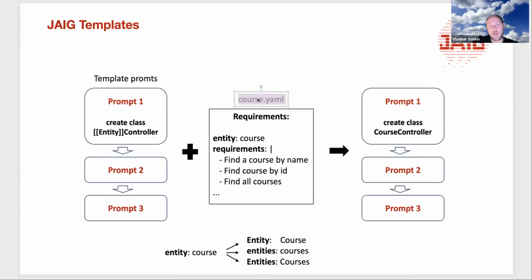Yes, we're creating this YAML file with the requirements, with the name of the entity, and in this case, these template prompts are able to be applied to any business domain. It makes it universal. It makes it applicable to any business details.